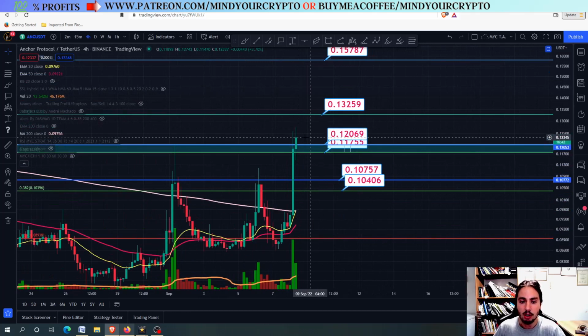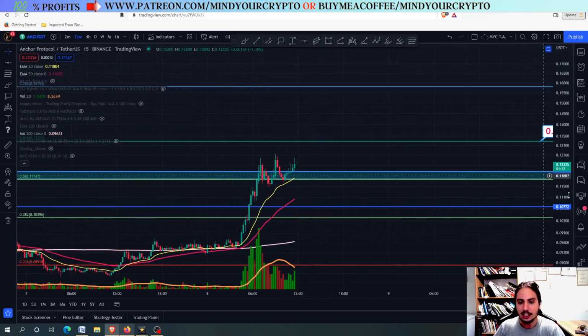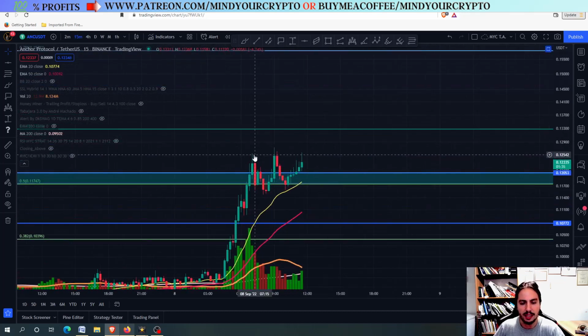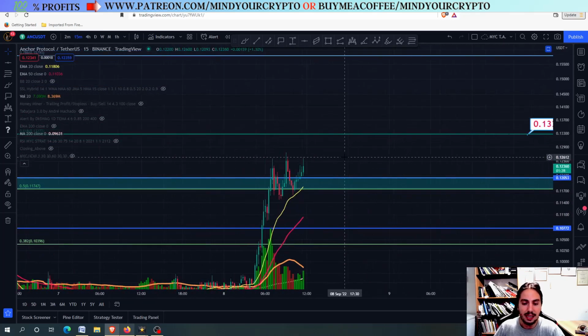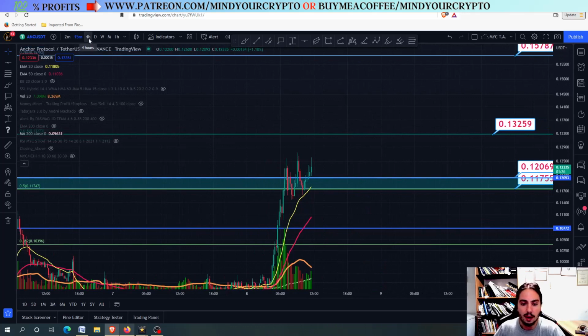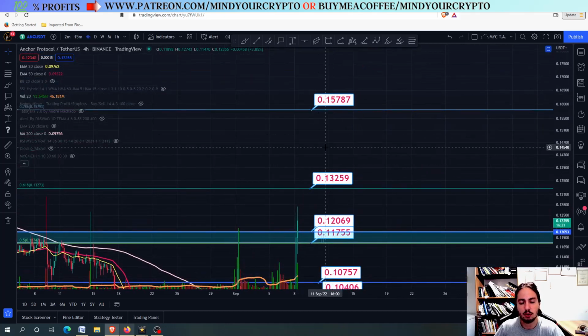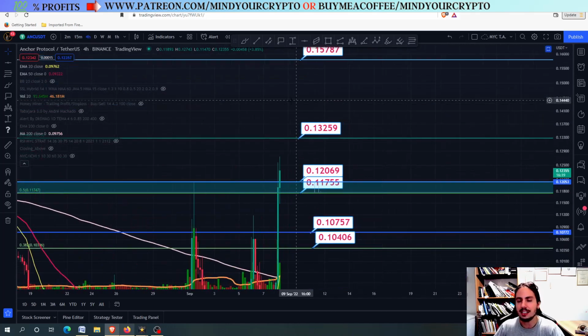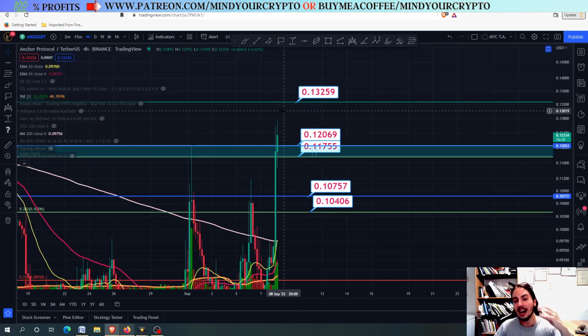Closing below, you can see that we are finding in the lower time frames some selling pressure right now. It is looking like right here we could be forming something like an ascending triangle in the 15-minute mark, although we are going to wait and see. Anyway, I'm really excited to see the outcome and what are we going to do if we can manage to make it to the 0.13259 and then to the 0.1578. I'm making this video actually because many people are going to see that ANC pumped plus 23% and they are going to get in immediately, but this could be a wrong decision.